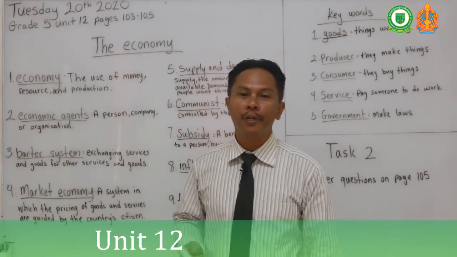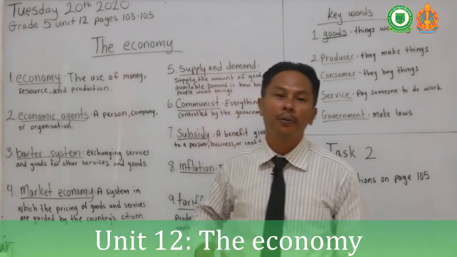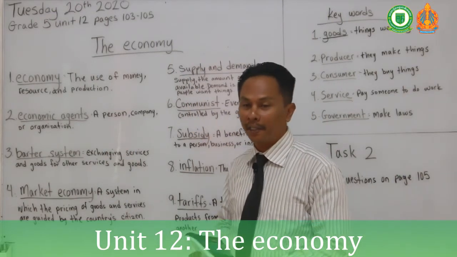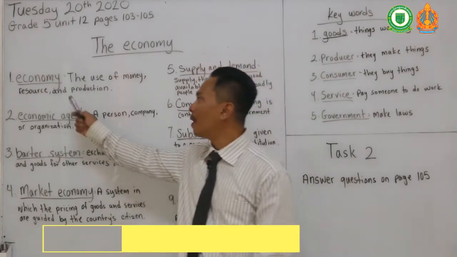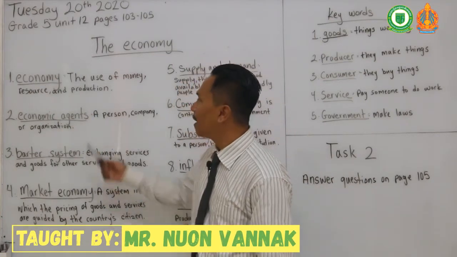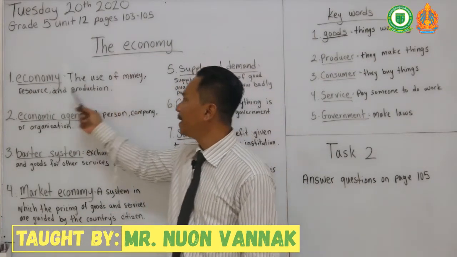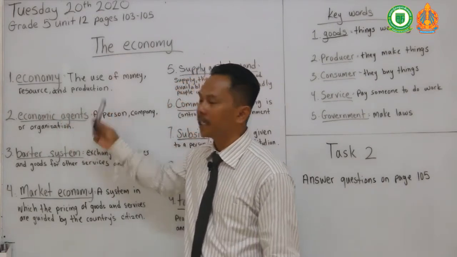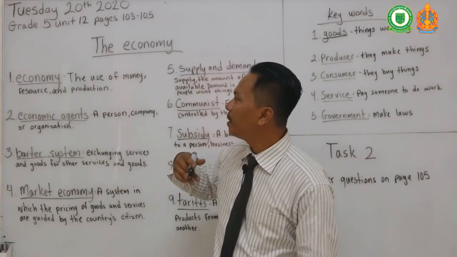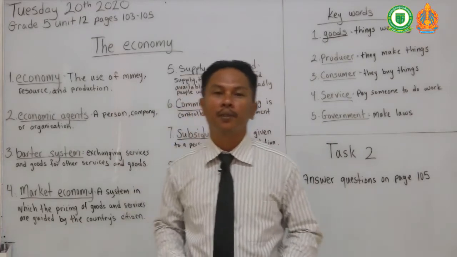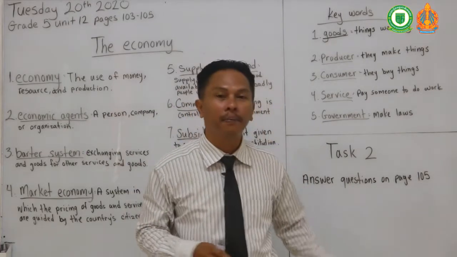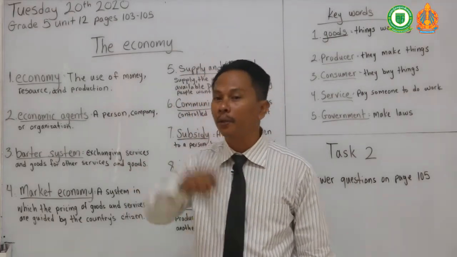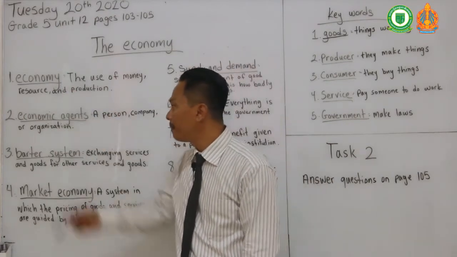So for this clip, we are going to go over the words together so we all have an understanding of what it is, okay? So for number 1, economy. Economy is the use of money, resource, and production. So anything that people use that has to deal with money, resource, or production, like I showed you in clip 1 with the cycle, okay, that's the economy, okay?